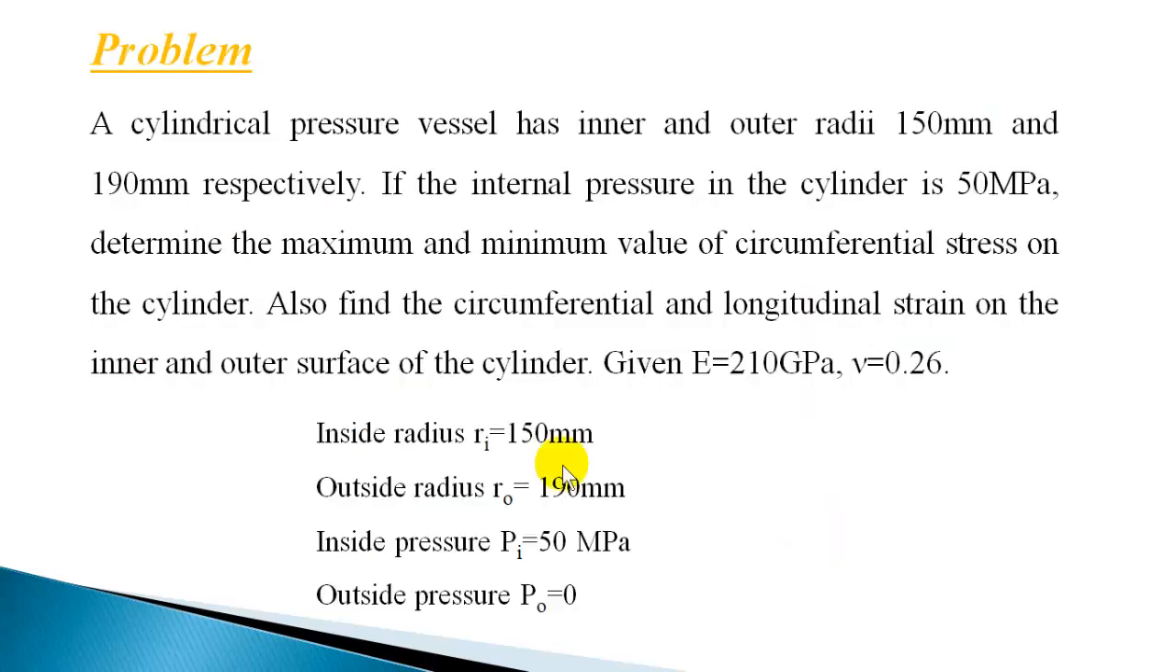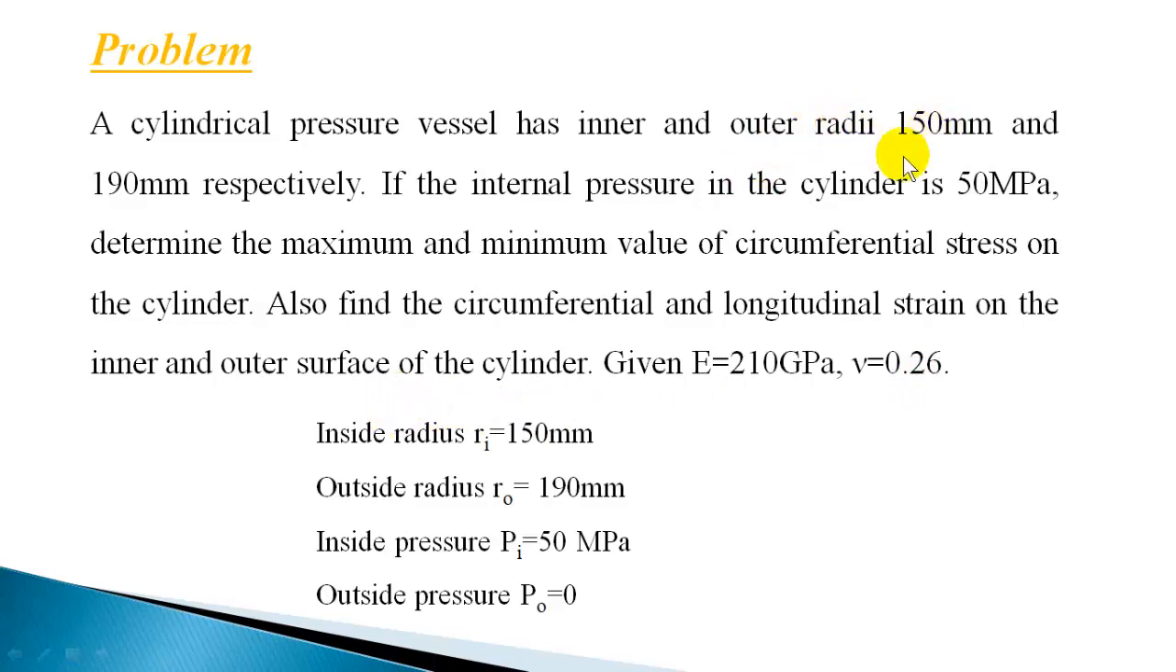Now let us work out another example. A cylindrical pressure vessel has inner and outer radii of 150 mm and 190 mm respectively. If the internal pressure in the cylinder is 50 megapascal, determine the maximum and minimum values of circumferential stress on the cylinder. Also find the circumferential and longitudinal strain on the inner and outer surface of the cylinder. Given Young's modulus as 210 gigapascal and Poisson's ratio mu as 0.26.